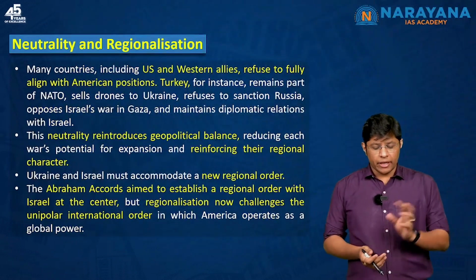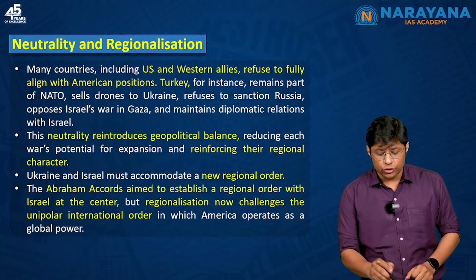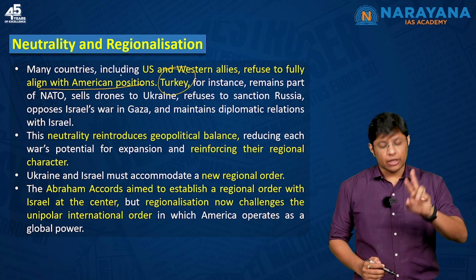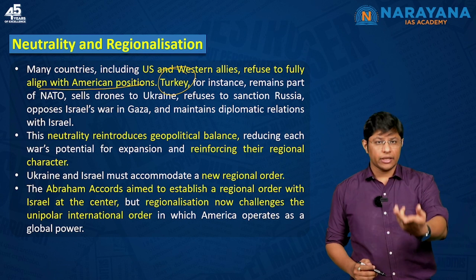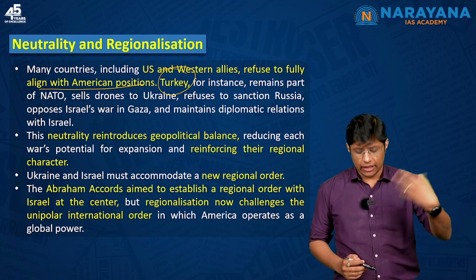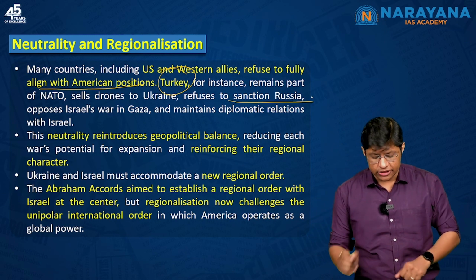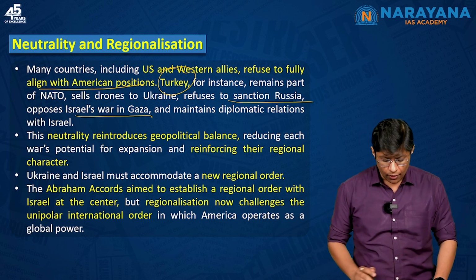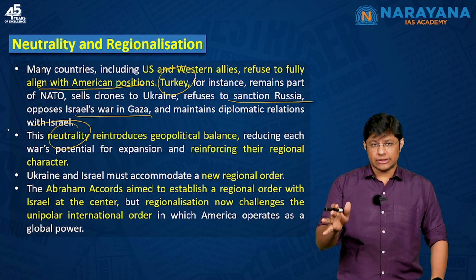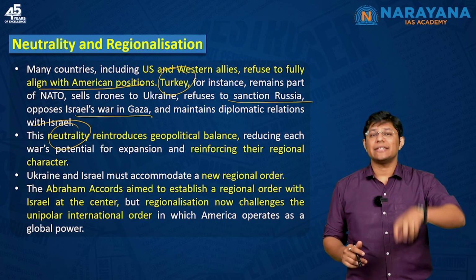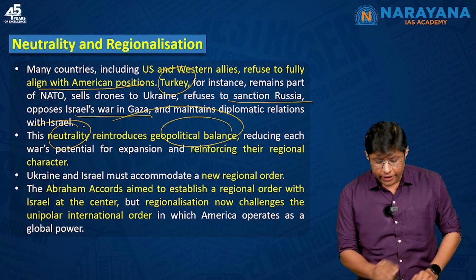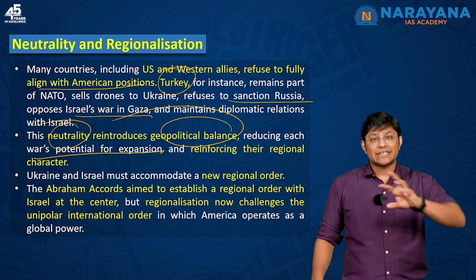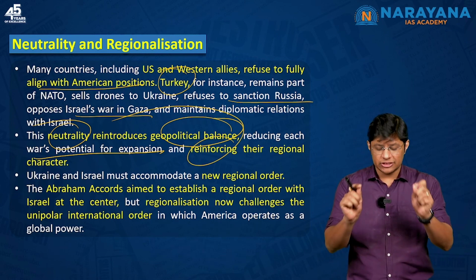Now, neutrality. Many countries, including US and Western allies, refuse to fully align with the American position. For example, Turkey remains a part of NATO. It sells drones to Ukraine as what the USA is suggesting its allies to do, but it is refusing to sanction Russia. It is opposing Israel's war in Gaza. This neutrality of the countries who are supporting or against USA is actually reintroducing geopolitical balance, which is important to reduce the war's potential for expansion and reinforcing their regional character.